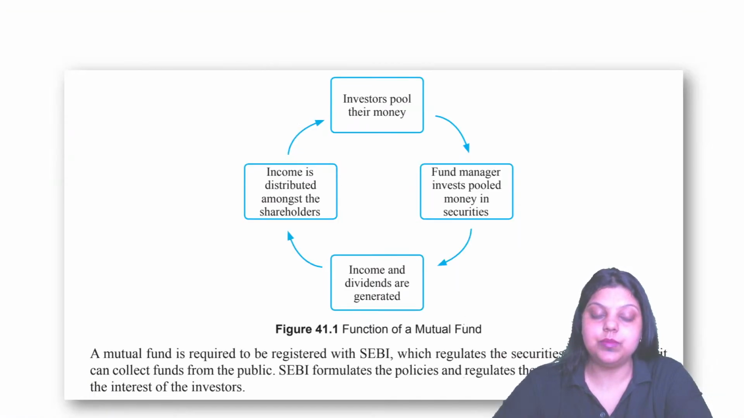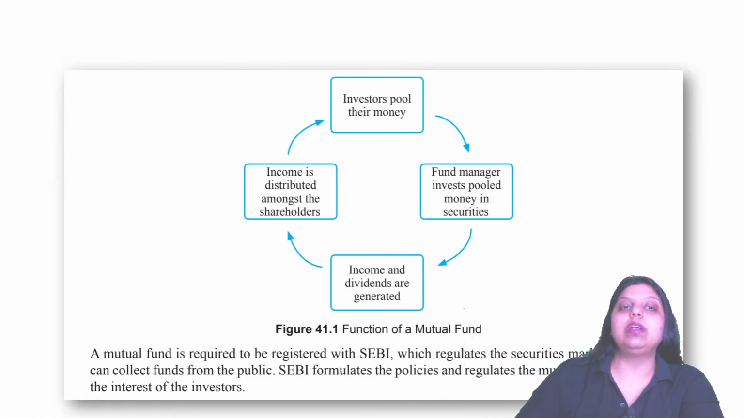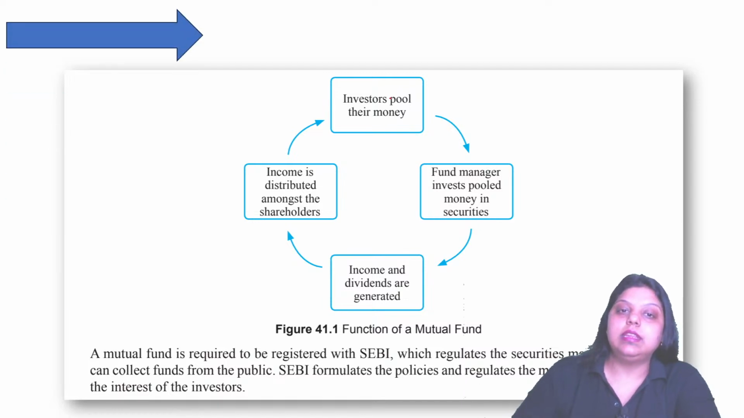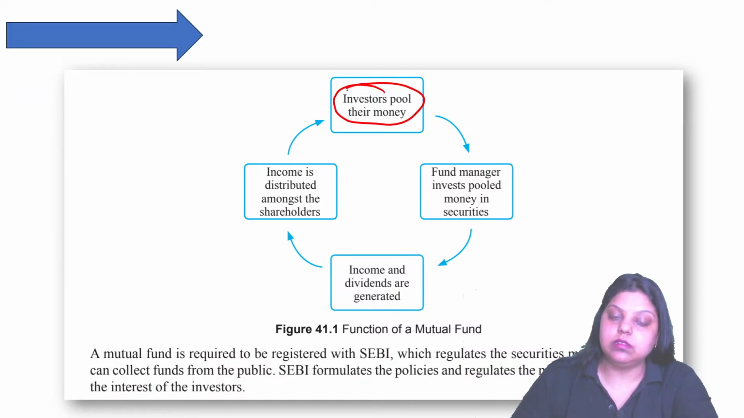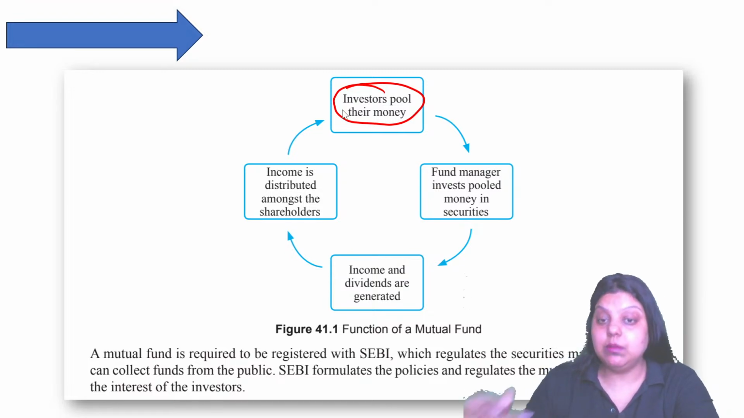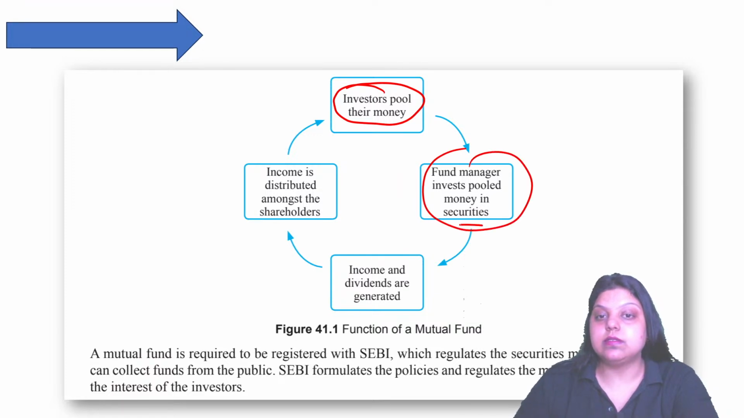Clear? Next. So now you can see here what a mutual fund actually does. They collect money from the investors. So the mutual fund investors pool their money. They collect money from various investors. Then they invest that money in securities, in different types of securities, in different types of markets.